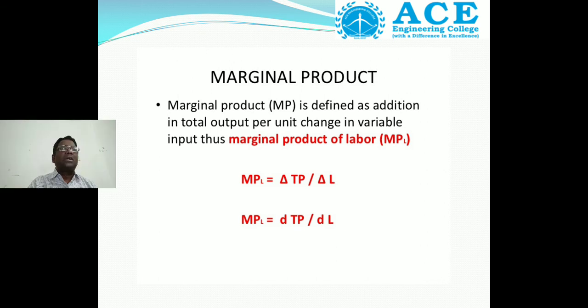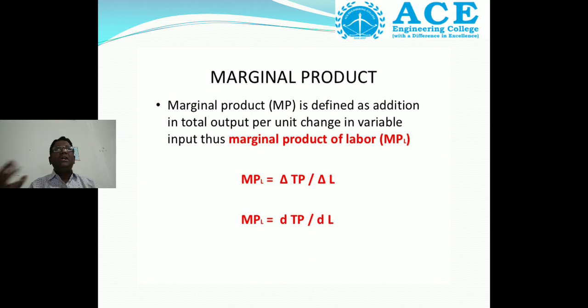Thus, what is the formula for marginal product of labor? Marginal product of labor equals delta total product by delta labor. That is the marginal product.